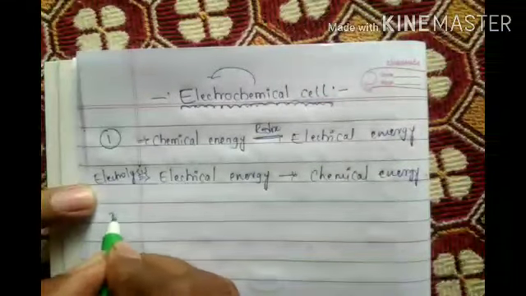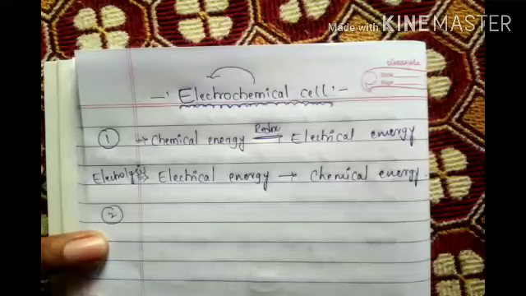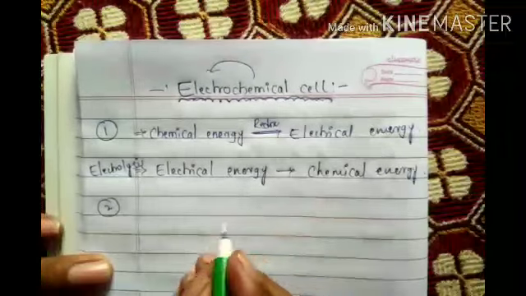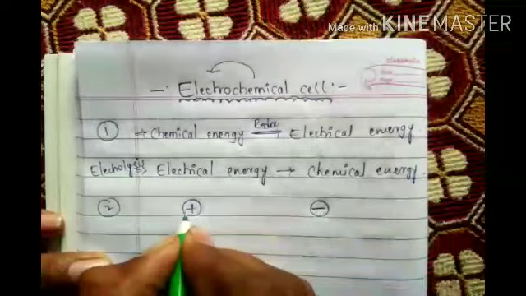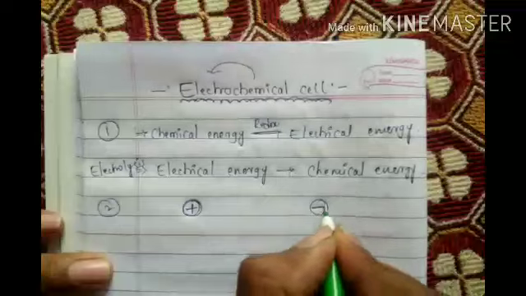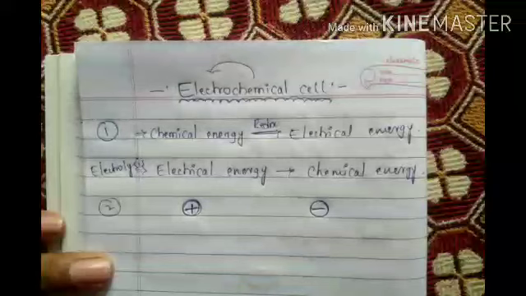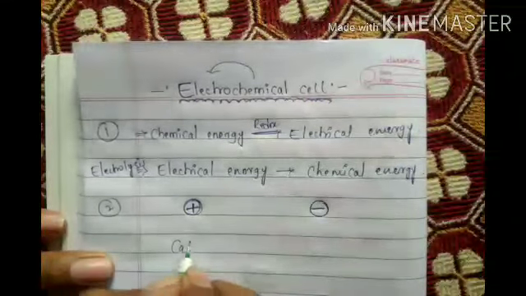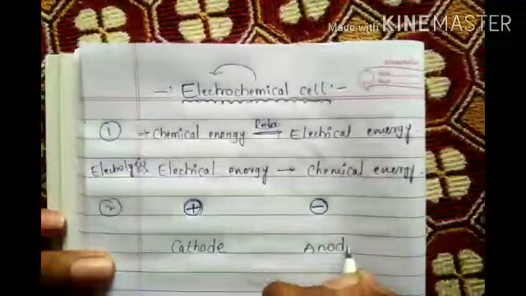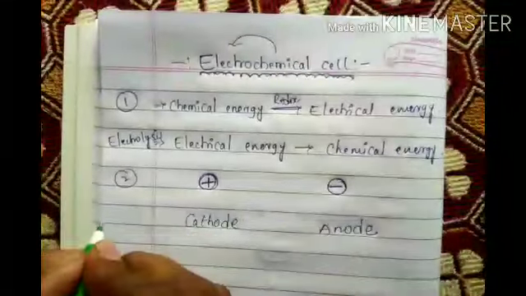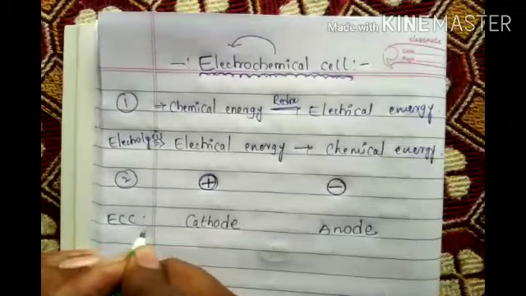Number 2 point. Sir, at the start of the chapter, you said positive, negative, cathode, and anode. You are telling a lot of confusion, right? Now, here, the positive one and negative one are called what? First we are discussing electrochemical cell. The plus means cation, this is called cathode. Here it is opposite: negative one is anode. This is the electrochemical cell, ECC.